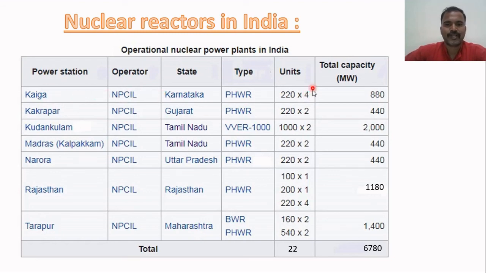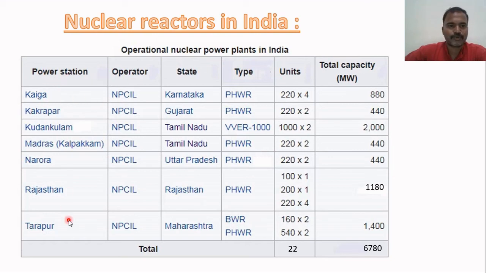See, where we have 4 nuclear reactors. So the reactor of the type PHWR means a pressurized heavy water reactor. In Tamil Nadu we have WER, that is water energetic reactor. In Maharashtra we have the BWR, that is boiling water reactor.